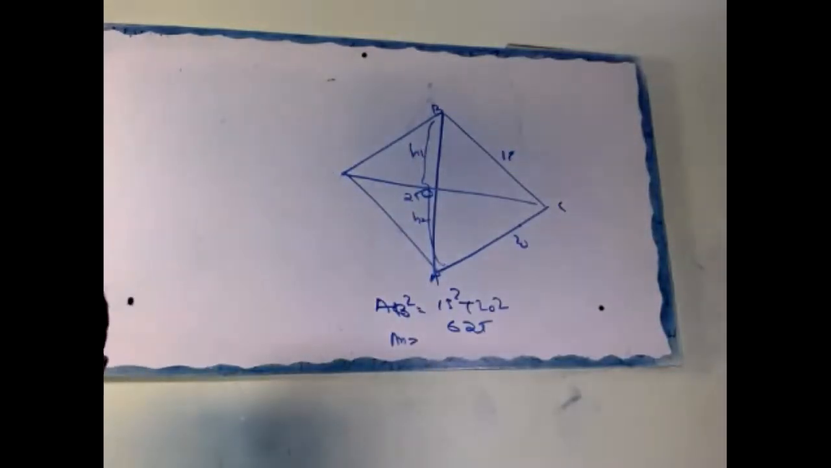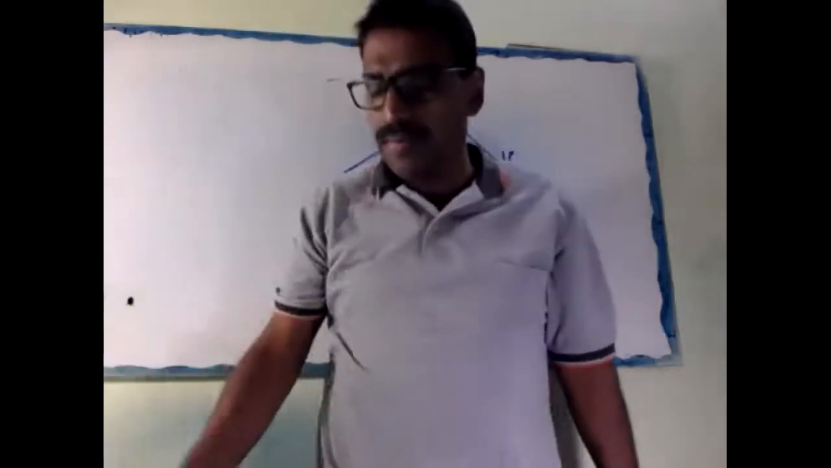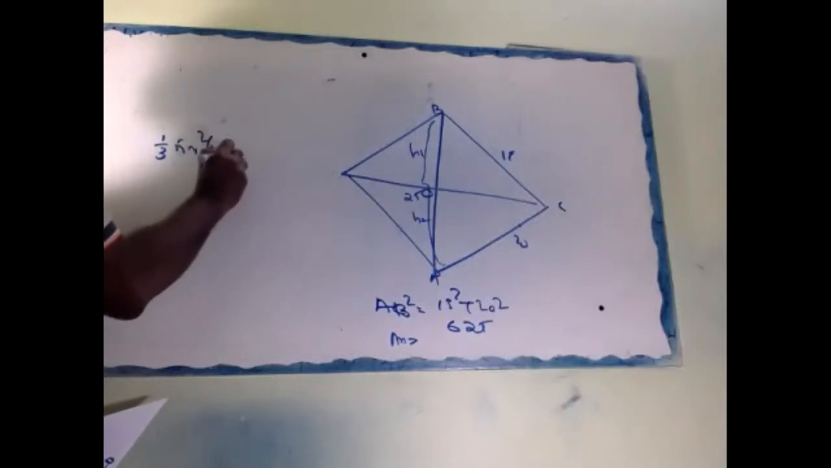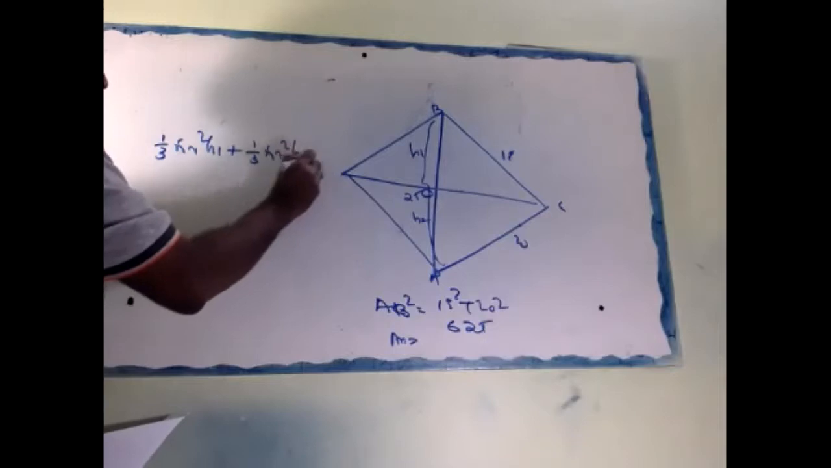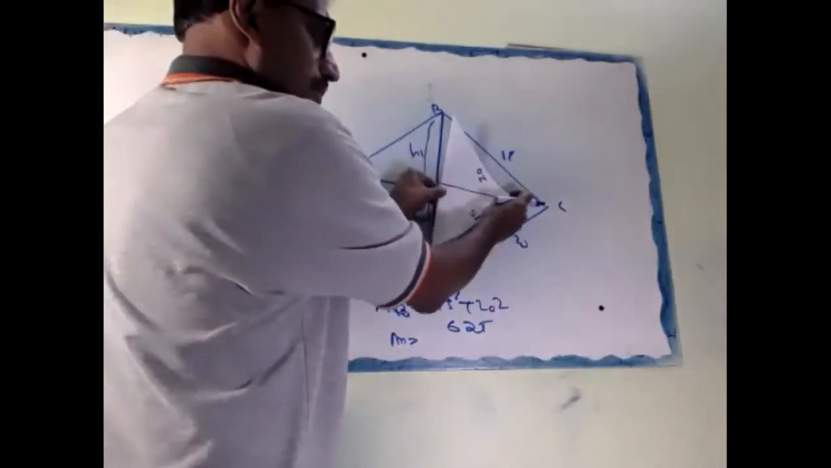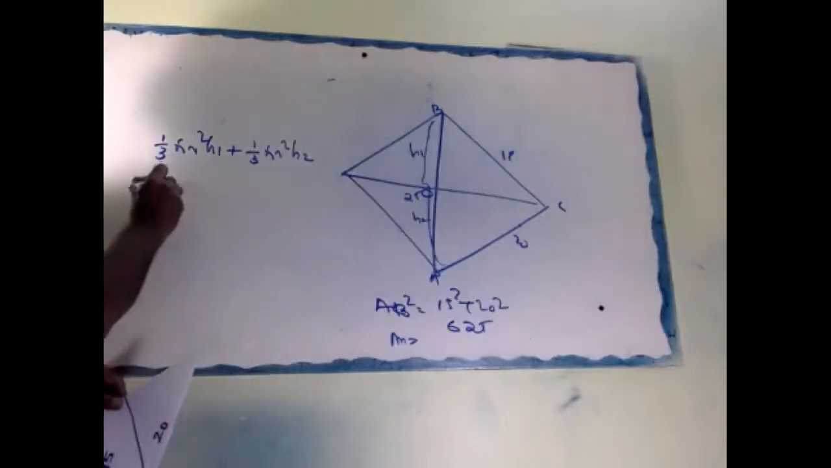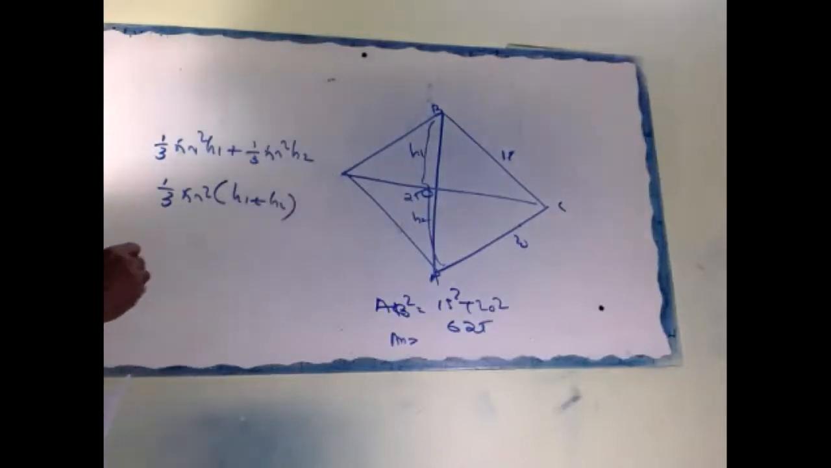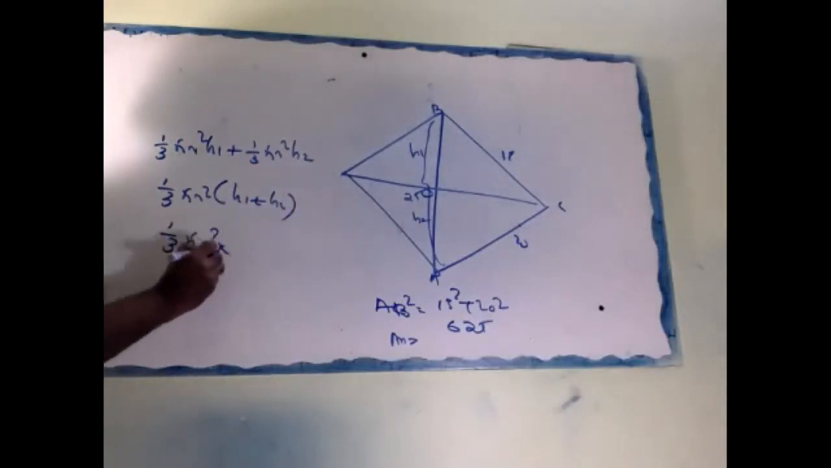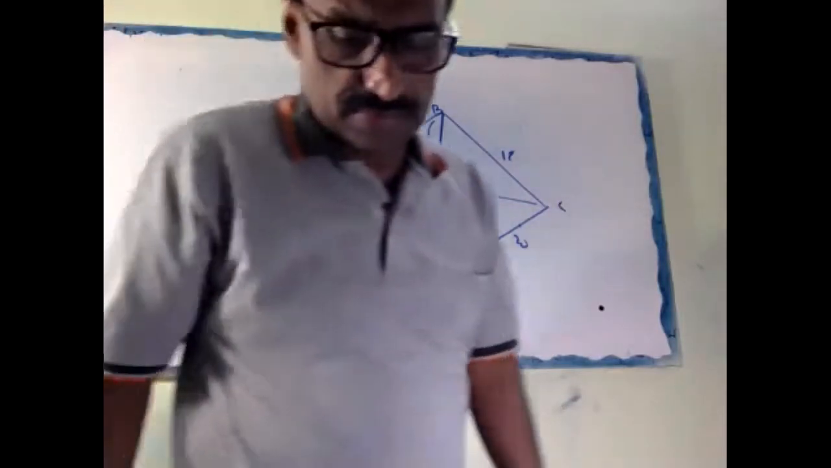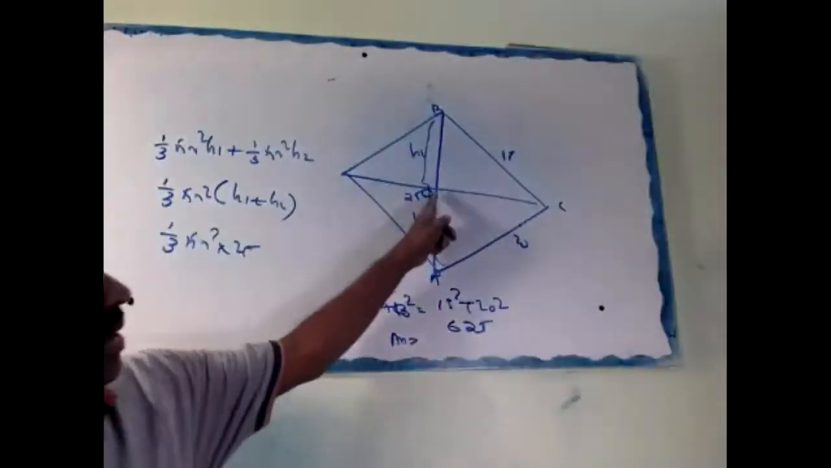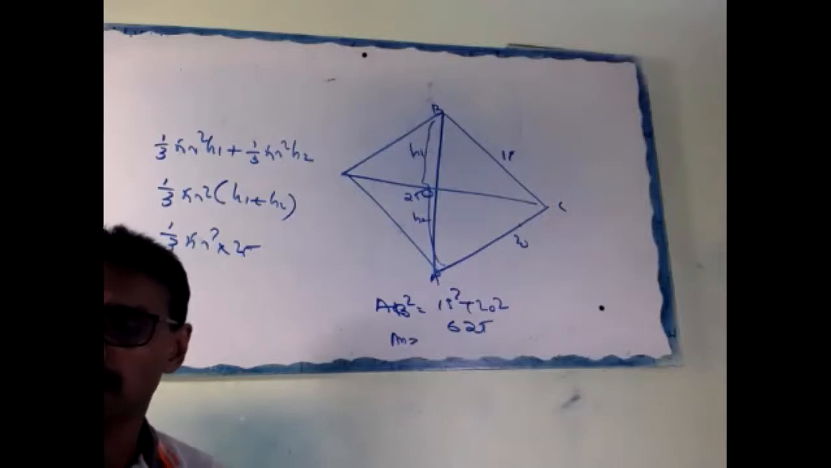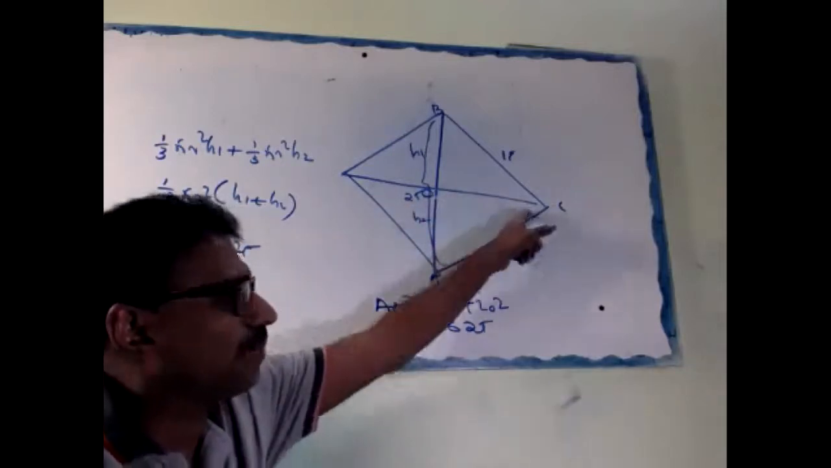Now the formula: volume is 1 by 3 pi r square H1 plus 1 by 3 pi r square H2, because r is the same. Look, r is the same, correct or not? 1 by 3 pi r square into H1 plus H2. So that is 1 by 3 pi r square into 25. But r is missing, correct or not? This length is missing. How will we find out that? Yes, answer it. How will we find out this length, that means the radius?